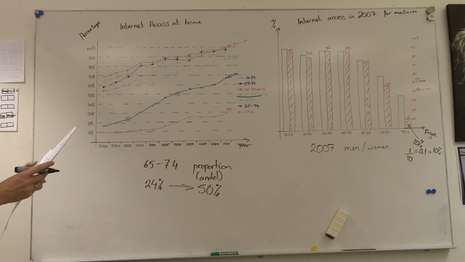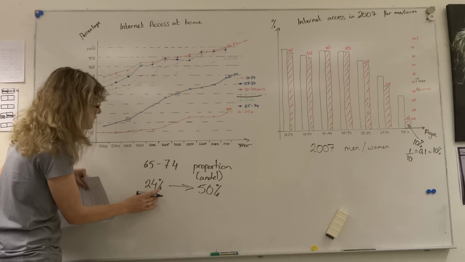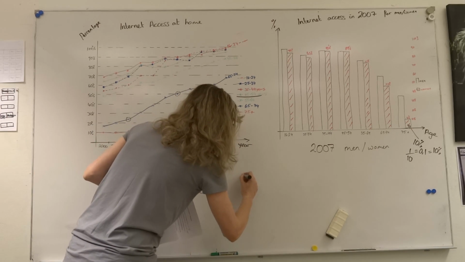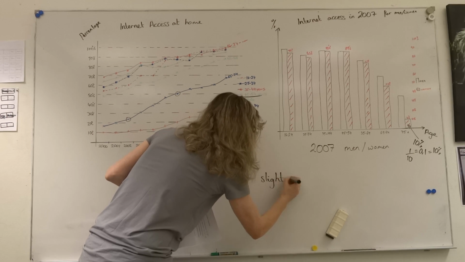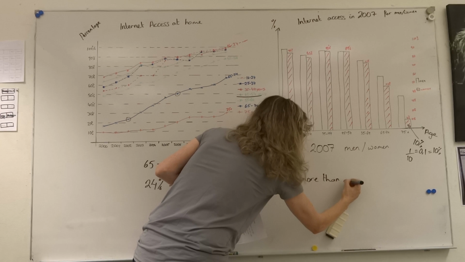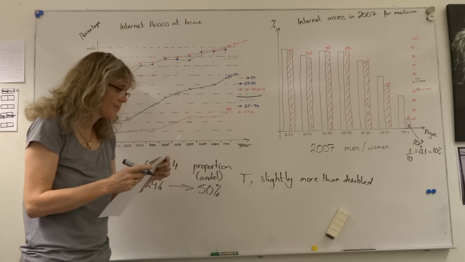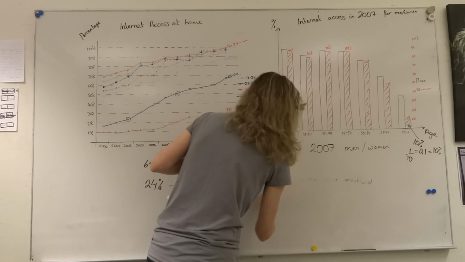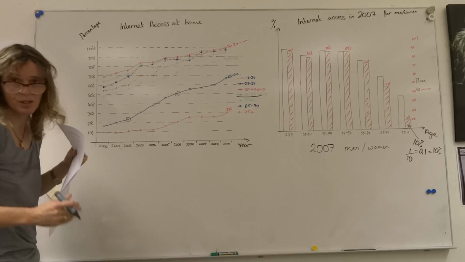So is it doubling? Well, it's slightly more than doubling. 24 doubled would be 48%, and it goes up to 50. So yes, we could say that's true. Slightly more, and I'd probably specify that by saying slightly more than doubled, in fact. Okay? That's question 5. We'll do one more question on this video, and then we'll start another video for the slightly trickier questions.